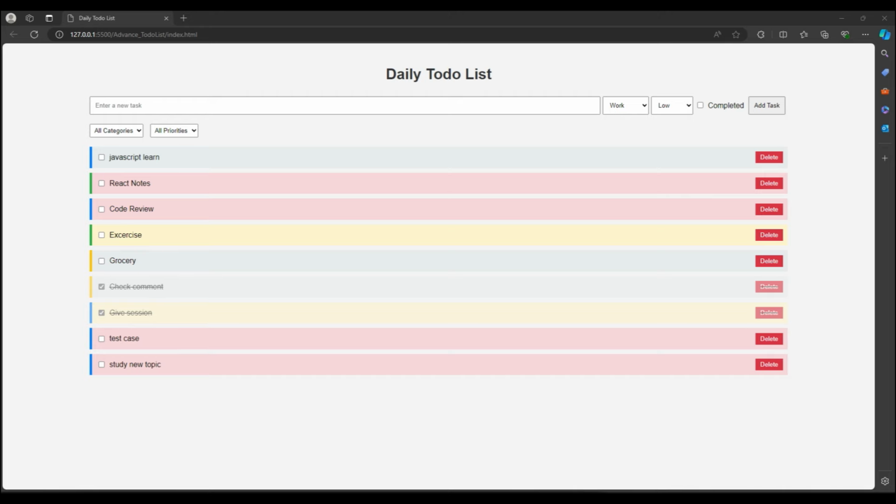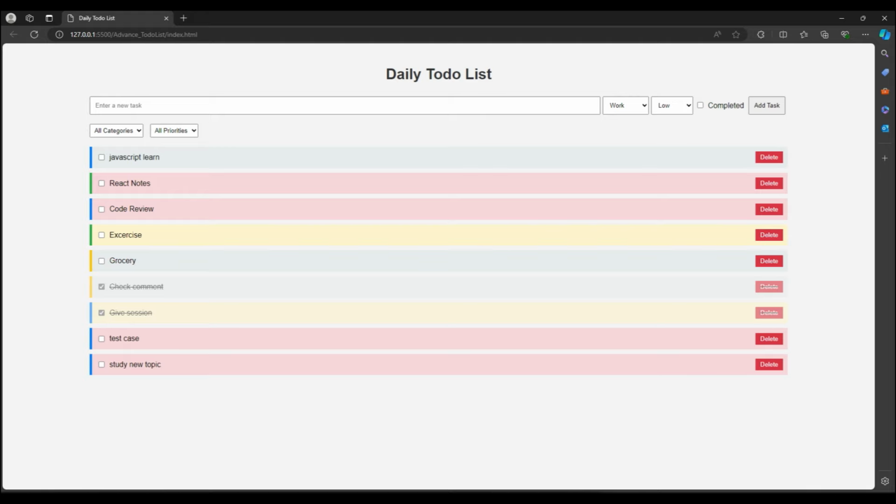It should be challenging. So this is our first project, and over here we need to build a daily to-do list. Definitely we have seen so many to-do lists, in Angular, React and every program, and we have made them too. But over here I added a few extra things, and this is completely JavaScript, guys. There is no jQuery, no Angular, no React, nothing. Plain JavaScript, plain CSS, plain HTML.